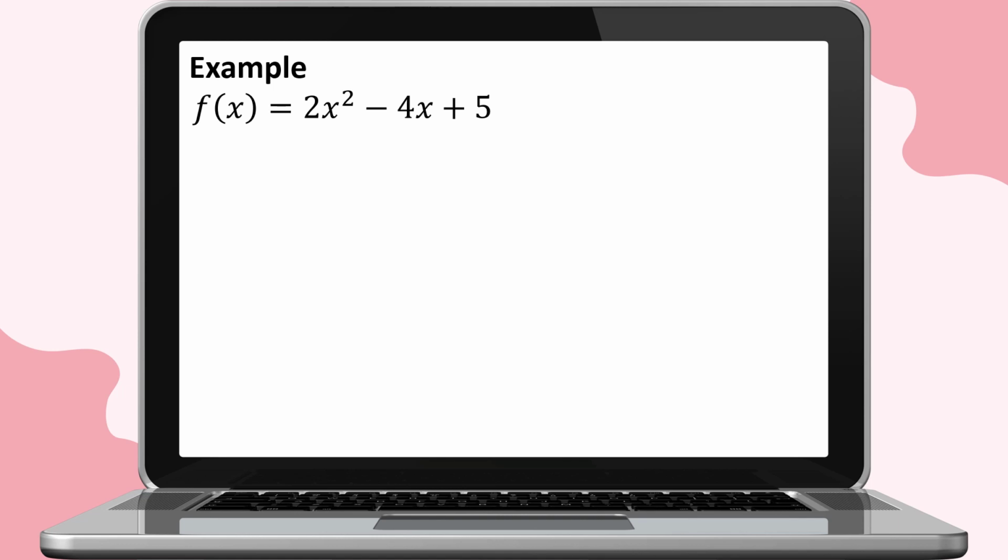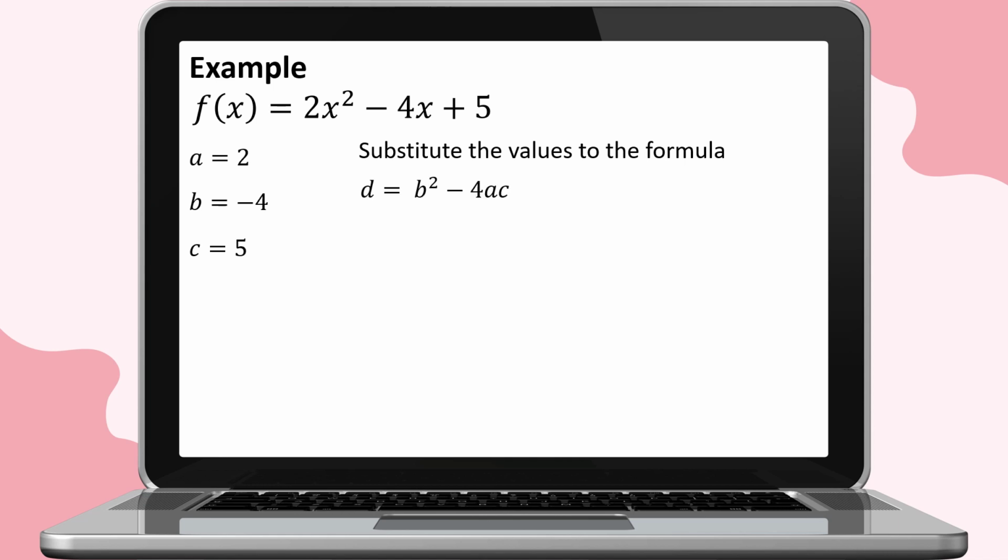The value of a is equal to positive 2. The value of b is equal to negative 4. And the value of c is equal to positive 5. These values will now be substituted to the formula d equals the square of b minus 4ac.